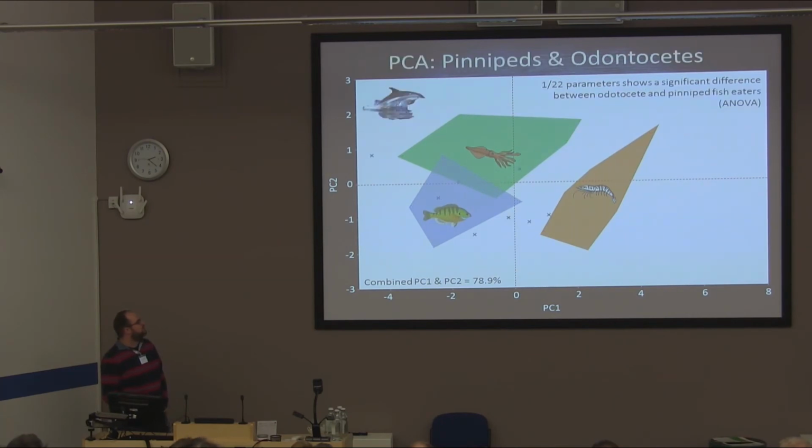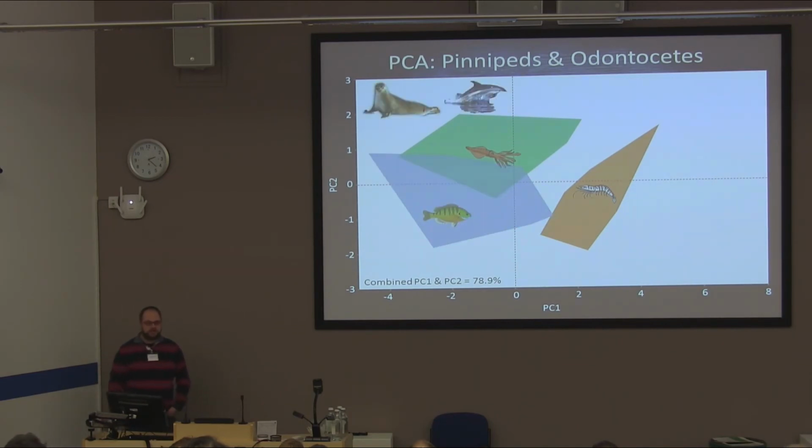And then we can compare this to the odontocete fish eaters that we have, and if we test them against the pinniped fish eaters, only 1 out of 22 parameters show significant differences, which is what you'd expect by random chance, suggesting that what we're seeing is not a taxonomic artifact of diet, but is actually a dietary signal. And if you plot these into the same principal component space, they overlap quite nicely with the fish eaters. So this allows us to expand our fish-eating dietary space and give us a range against which we can go back and compare our Archaeocete whales. And so the answer to our halfway question is yes, tooth microtextures do vary with diet in modern aquatic mammals, and we can therefore use this to compare to Archaeocete tooth microtextures.